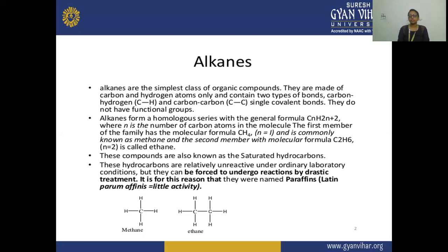Here two structures are given. One is methane and the second one is ethane. In methane, you can see there is one carbon and 4 hydrogens are attached to it, because carbon valency is 4, by single bonds. The second example is ethane, which has 2 carbon atoms. One carbon has 3 hydrogens attached to it, and the other carbon has 3 hydrogens. So there are 2 types of bond: carbon-hydrogen and carbon-carbon.